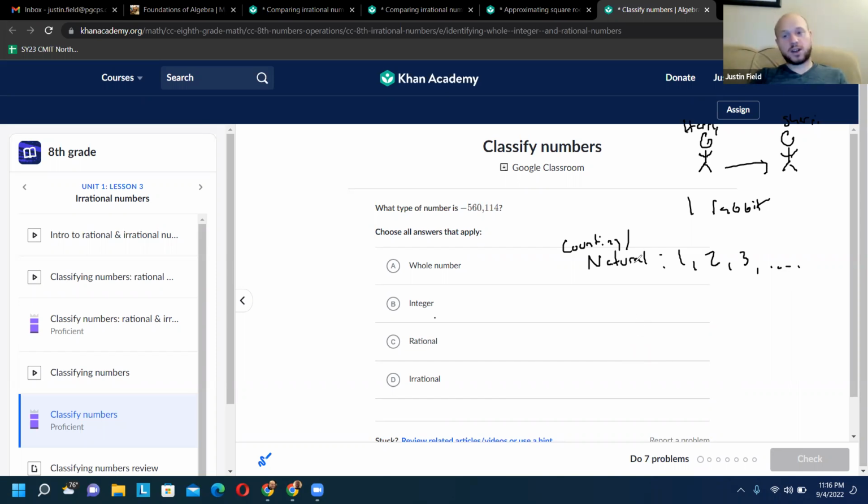Then stuff started to turn for the worse, okay? There was a day that Caveman Harry came home and he had 0 rabbits. So sad. 0, 1, 2, 3. So then our counting number system got a little bit bigger by one number, one very important number, 0. Then we had the whole numbers. Ever heard of those? So that's the difference, is that number 0. And it's a very emotional number. But guess what? It got worse.